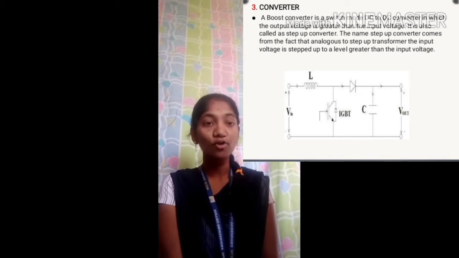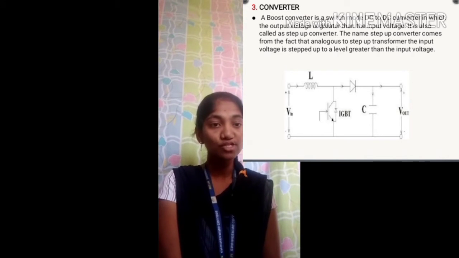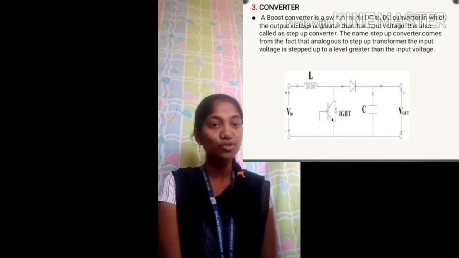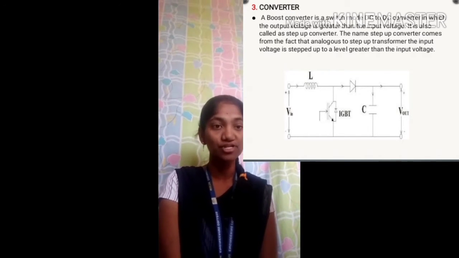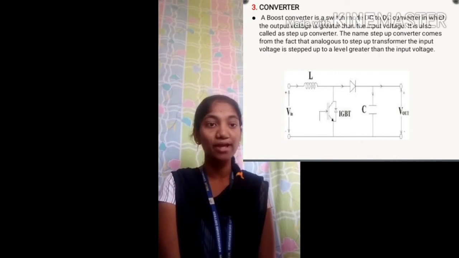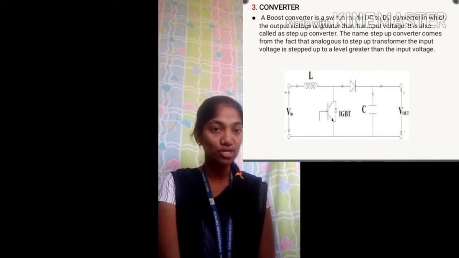A schematic of a boost power stage is shown. When the switch is closed, current flows through the inductor in the clockwise direction, and the inductor stores some energy by generating a magnetic field. The polarity of the left side of the inductor is positive.